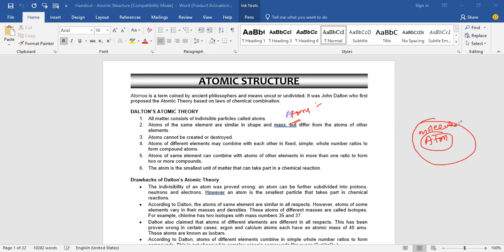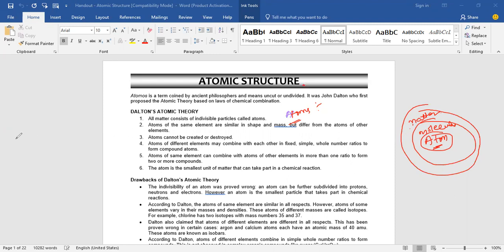When you combine two or more atoms, it will form molecules, and a group of molecules will form the matter. So ultimately, the atom is the smallest particle of matter, the building block of matter. Studying about these atoms is nothing but the atomic structure.